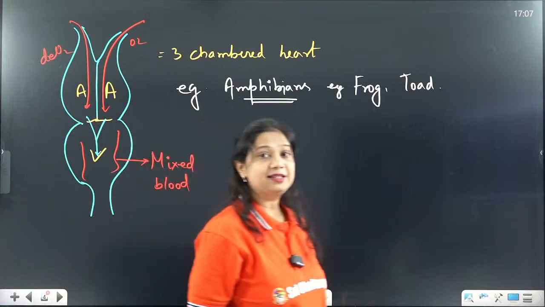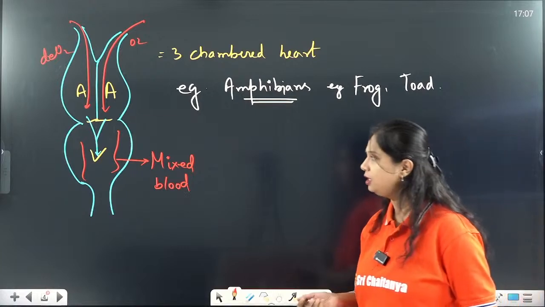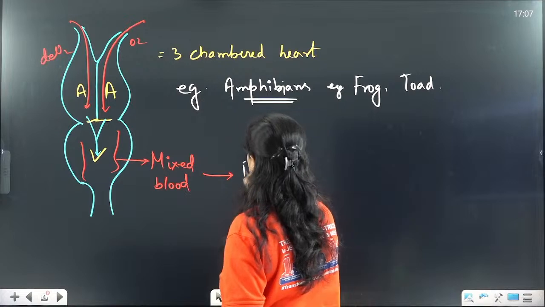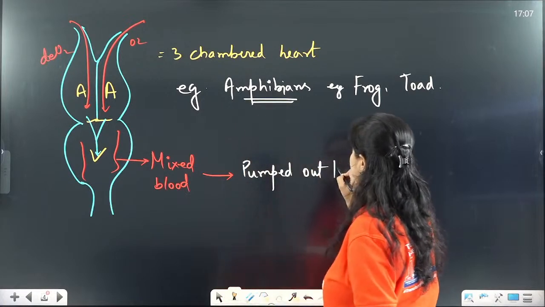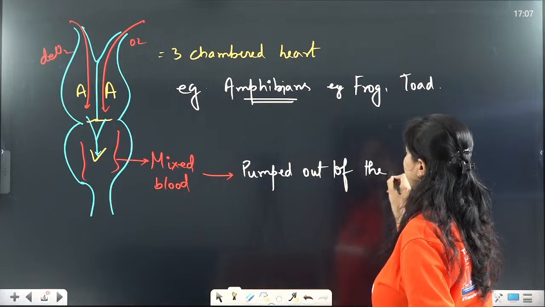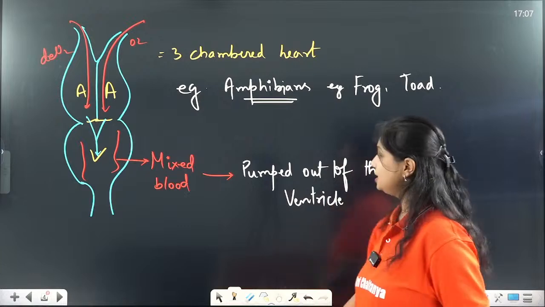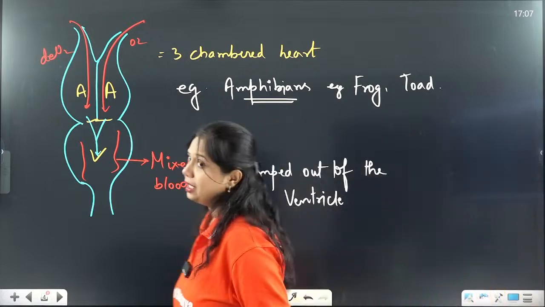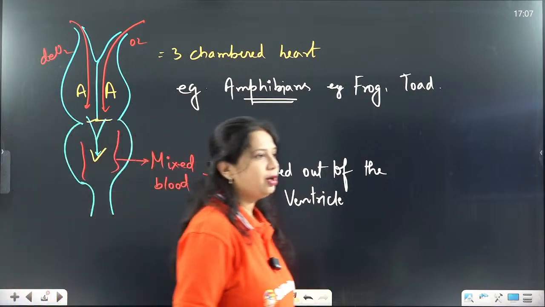The ventricle gets the blood mixed with oxygenated and deoxygenated blood, and this mixed blood is then pumped out of the ventricle. So both deoxygenated and oxygenated blood get pumped out of the heart.